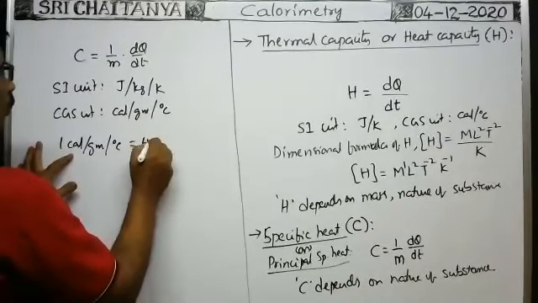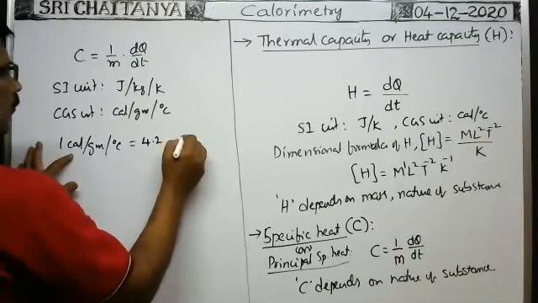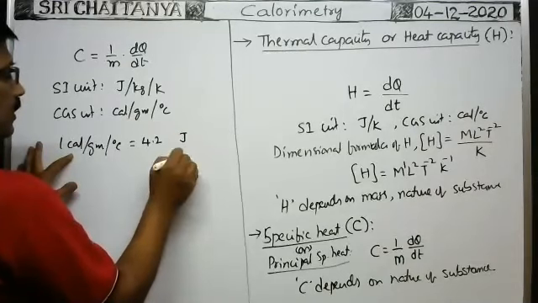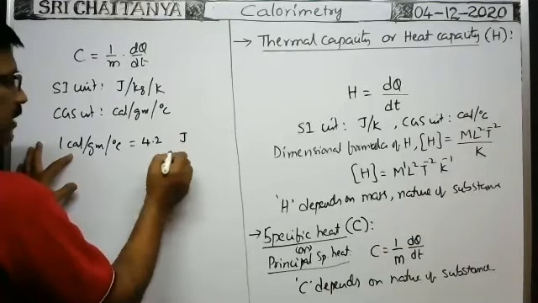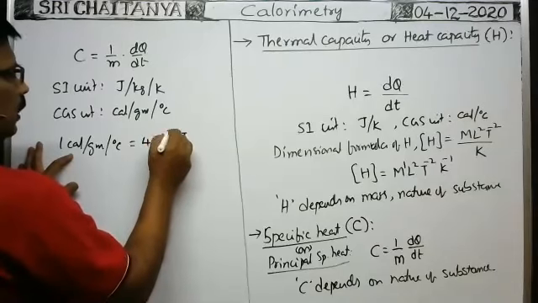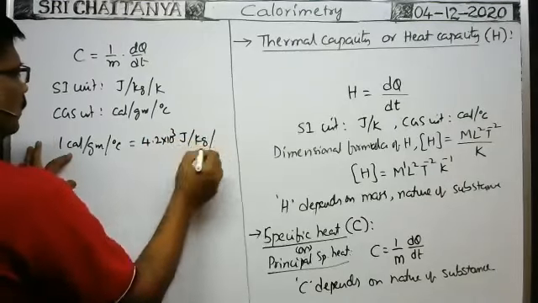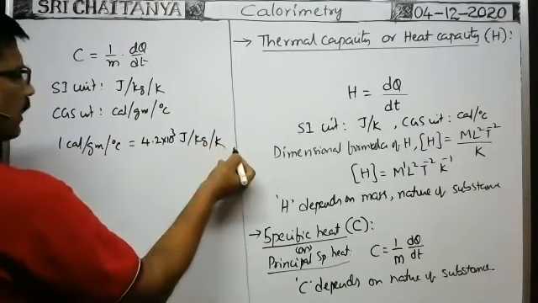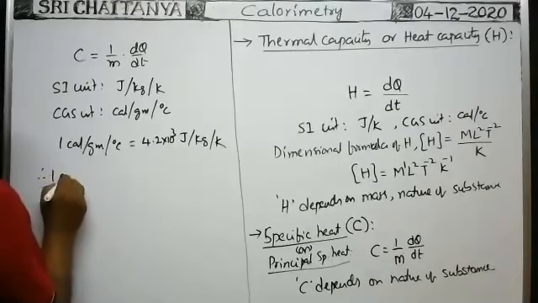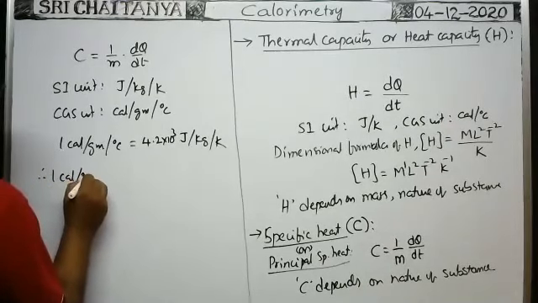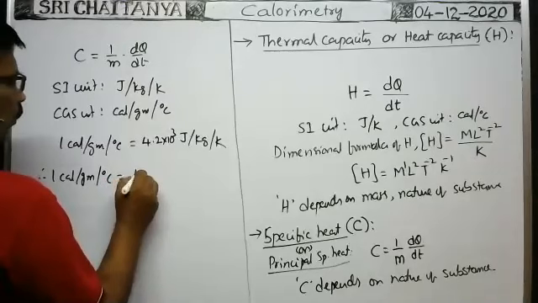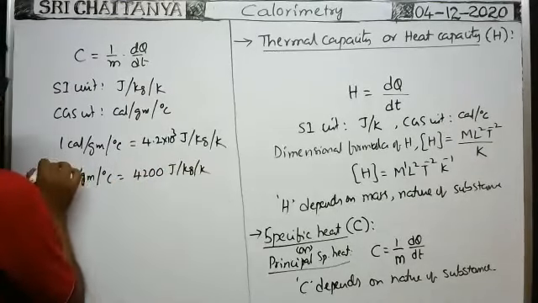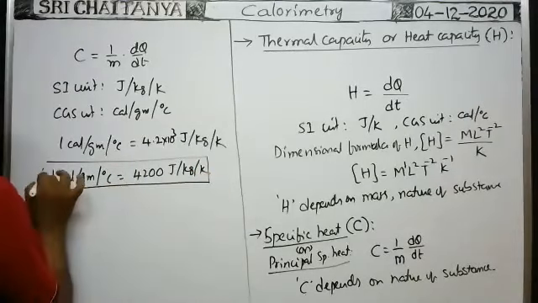1 calorie means 4.2 joule. 1 calorie is 4.2 joule, and per gram means 10 to the power minus 3 kilogram, so it becomes into 10 to the power 3 per kg. Change in temperature is the same in the centigrade scale or Kelvin scale, that's why we can directly write per Kelvin. Therefore, 1 calorie per gram per degree centigrade is equal to 4200 joule per kg per Kelvin. This relation is also important.